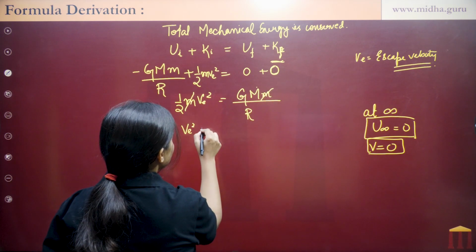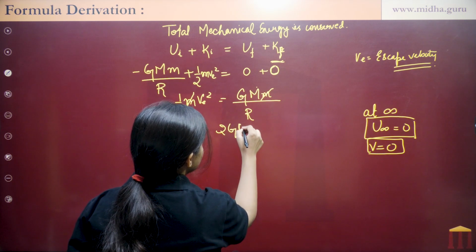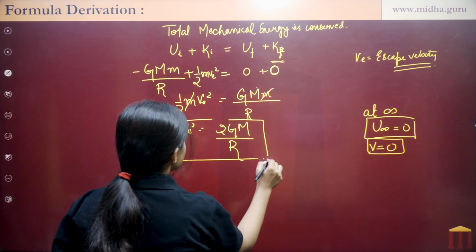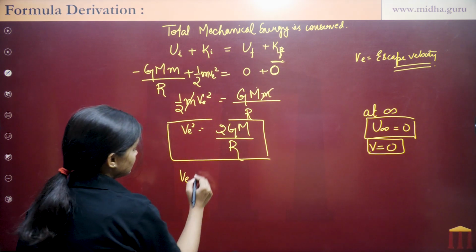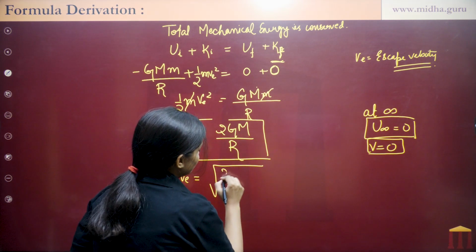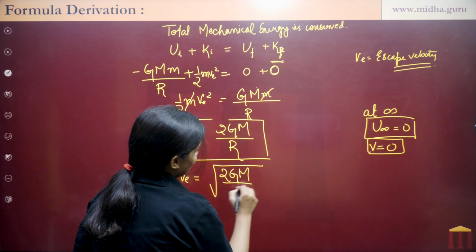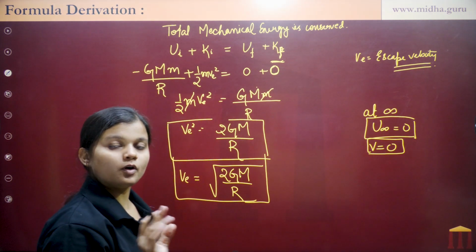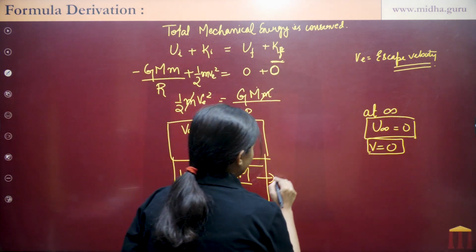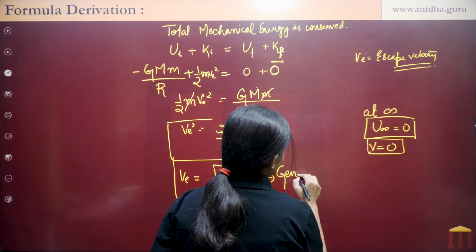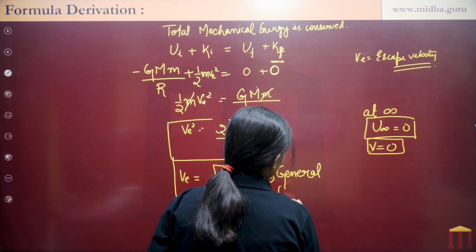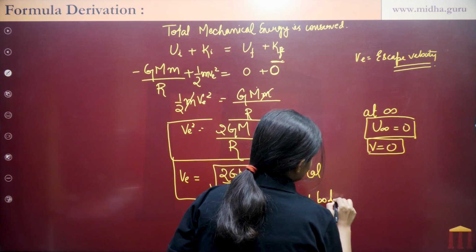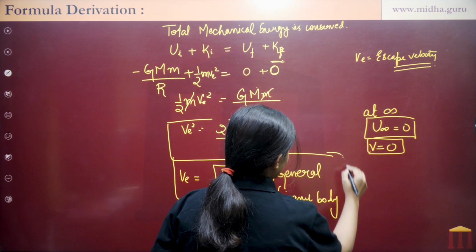So Ve square is equal to 2GM upon r, and Ve is root over 2GM upon r. This is the escape velocity for any celestial body, for any planet. This is general for any body.